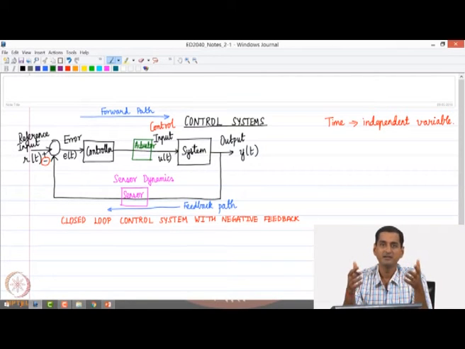Suppose we want to drive a car autonomously, okay. So, let us consider the task of steering a car. The angle which is provided at the steering wheel is the input to the system, and the orientation of the car can be considered as the output from the system. Now, if I want a certain orientation for the car, then I design a controller to calculate what should be the steering wheel input that should be provided at each and every instant of time.